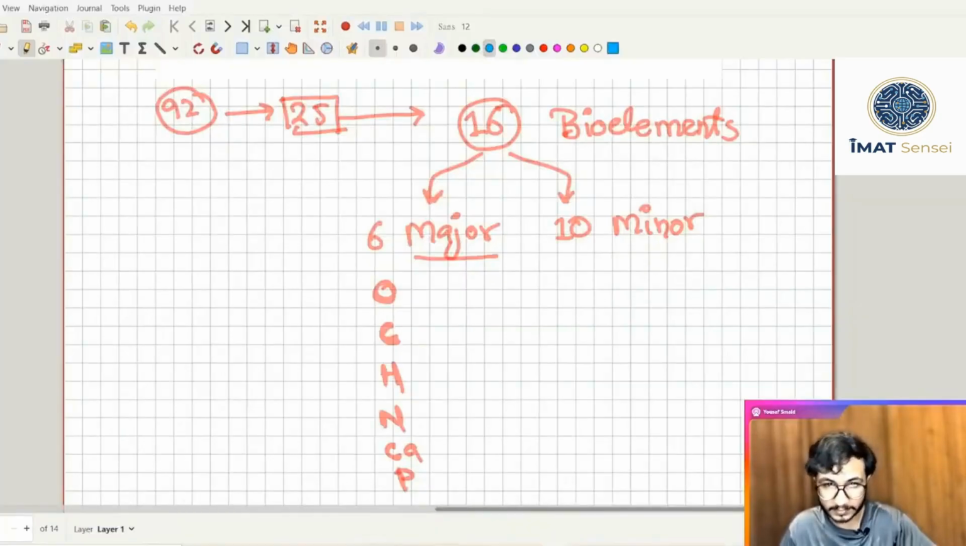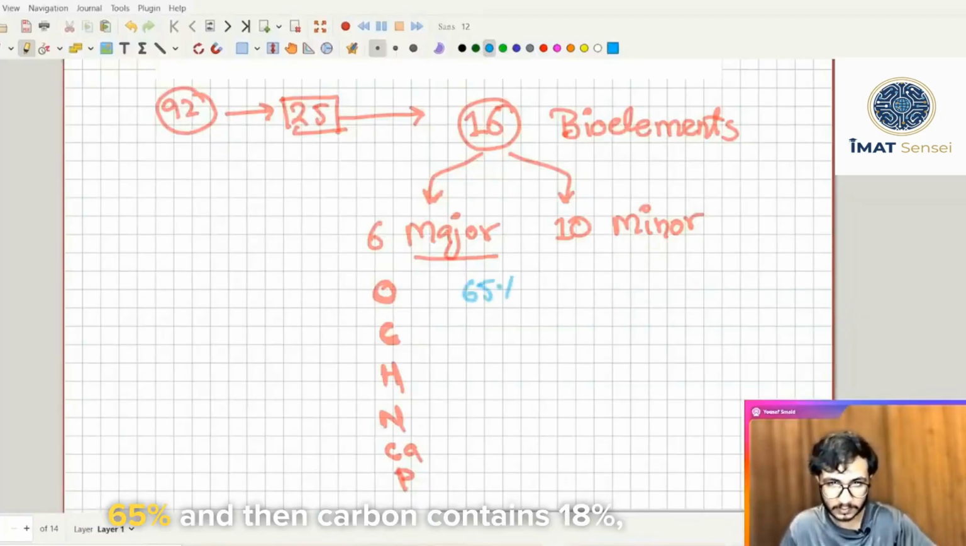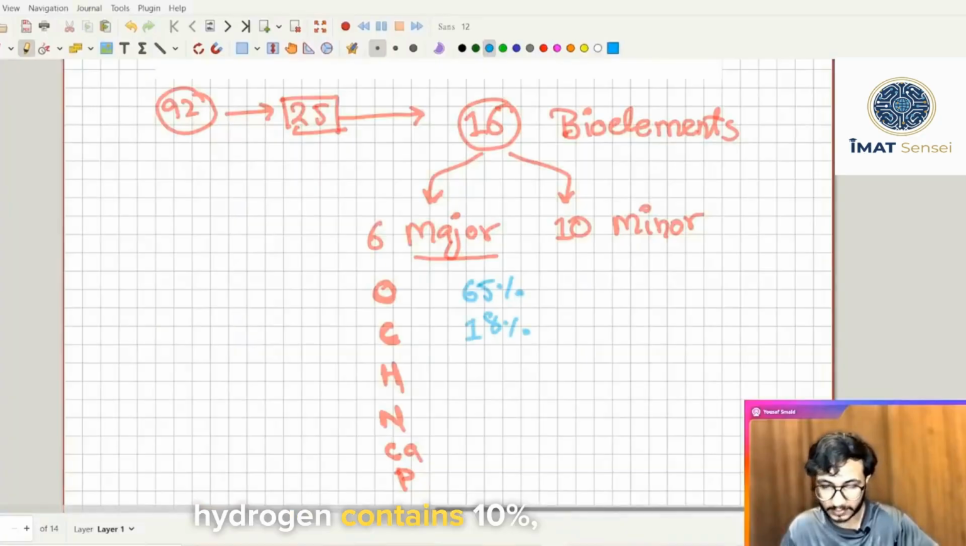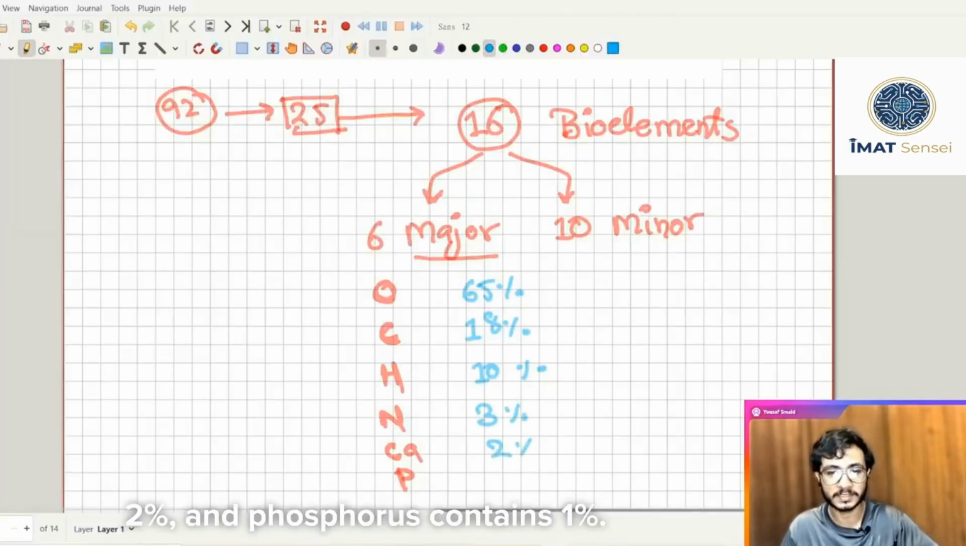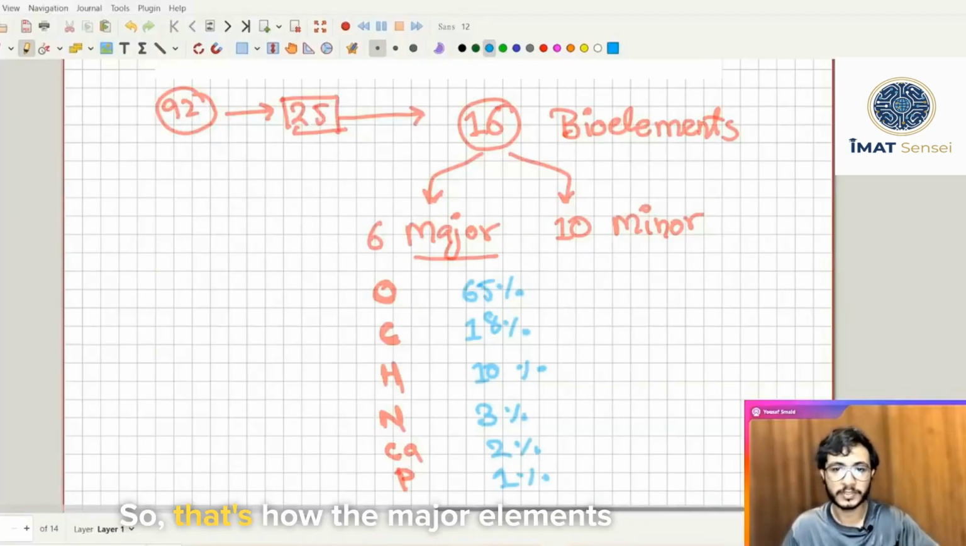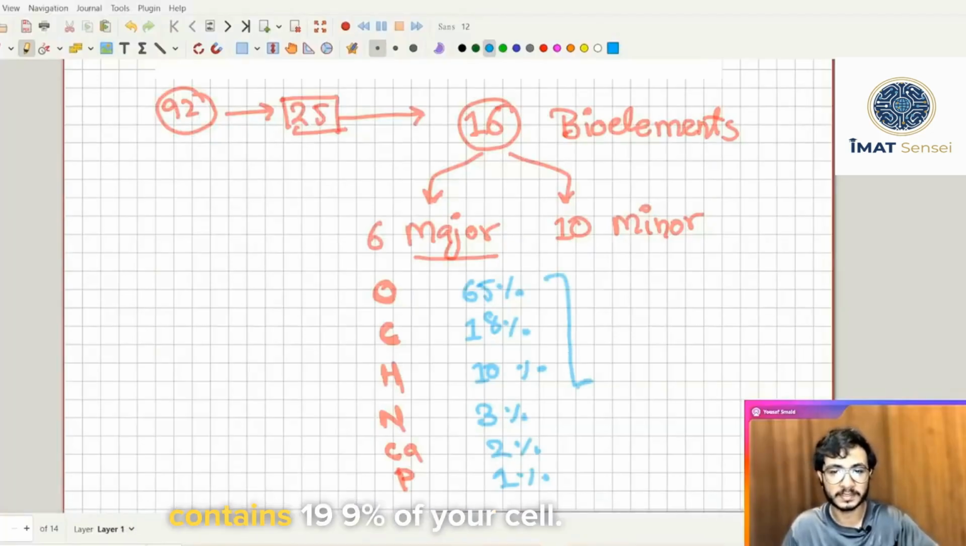Oxygen actually contains 65%, and then carbon contains 18%, hydrogen contains 10%, nitrogen contains 3%, calcium contains 2%, and phosphorus contains 1%. So that's how the major elements contain 99% of your cell.